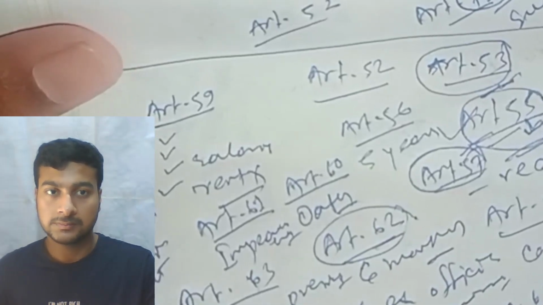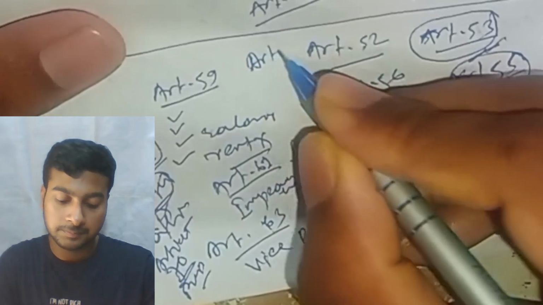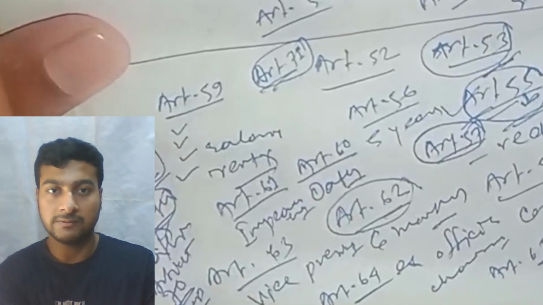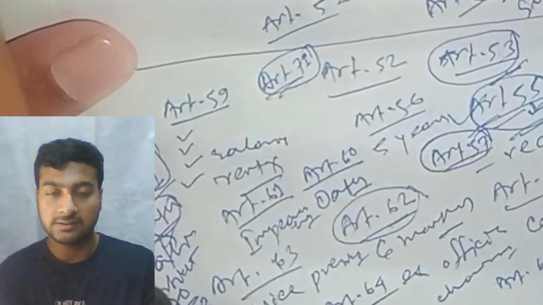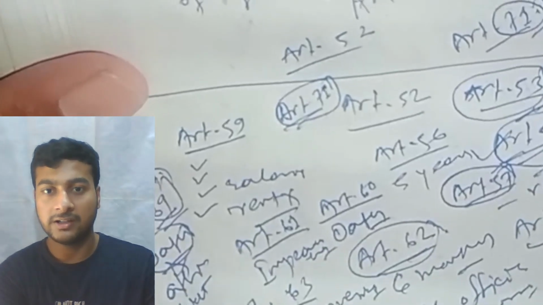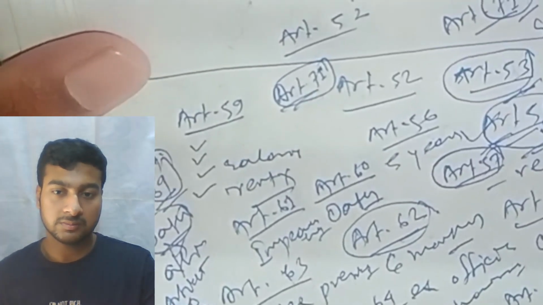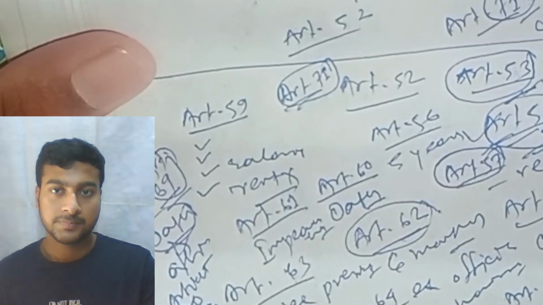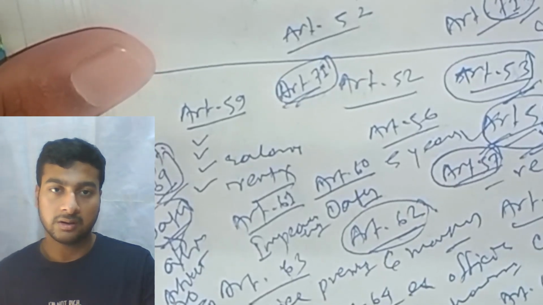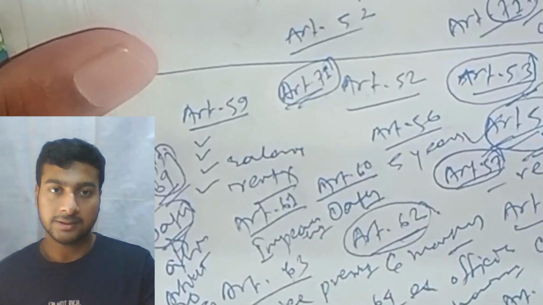Article 71 says that the Supreme Court should have the exclusive power to inquire into and decide if any question, dispute or doubt arises regarding the election of the President.